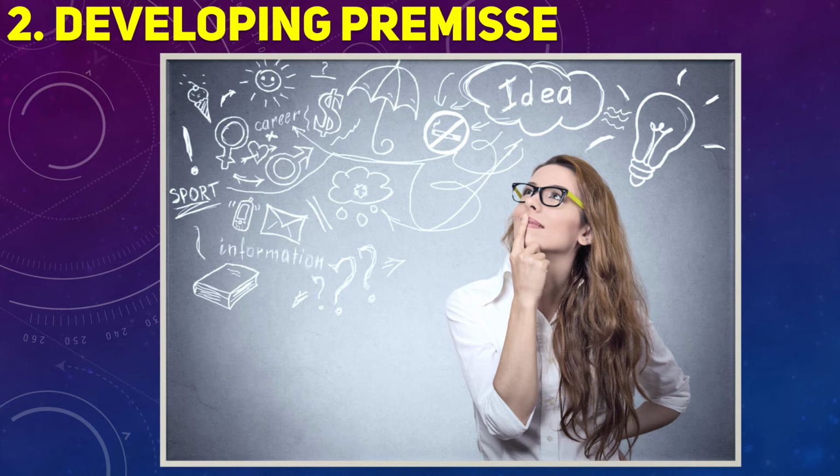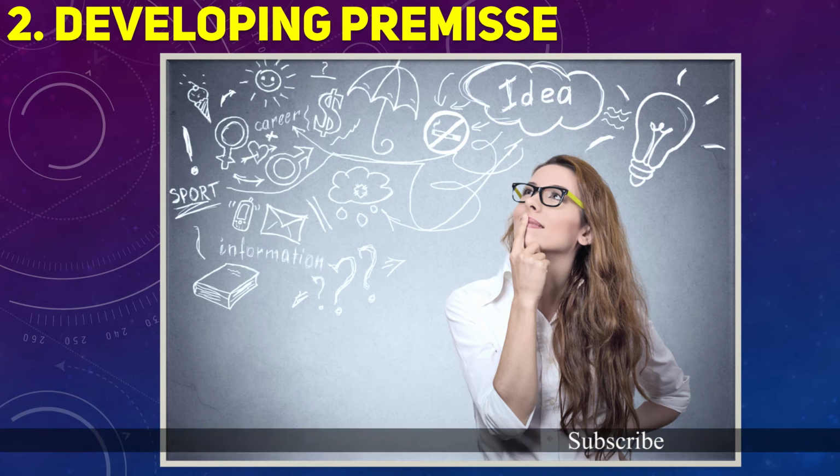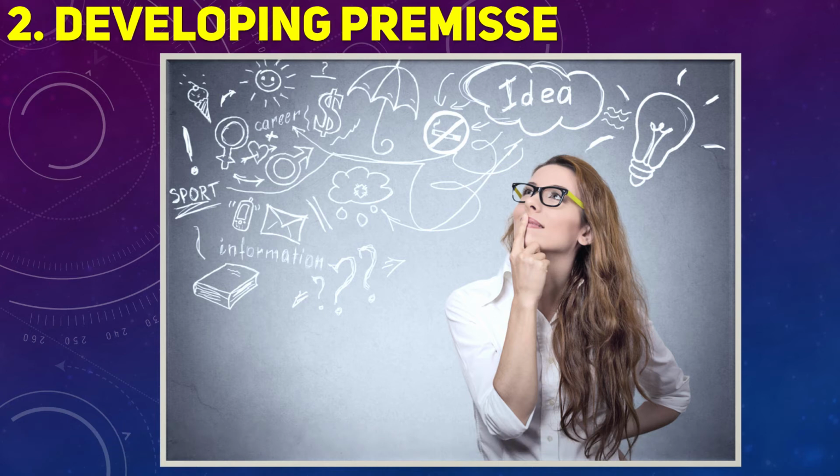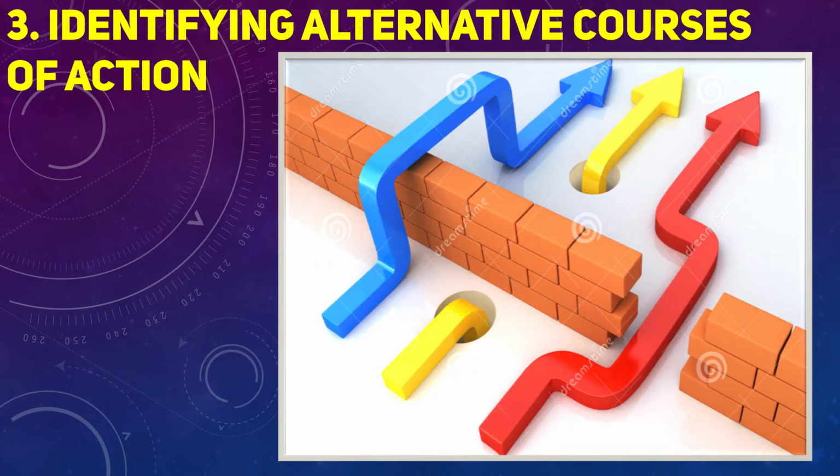Moving to the second step, developing premises. Premises means guesswork about what might happen in the future. That's why a manager has to make certain assumptions about the future. These assumptions are called premises. So the manager has to assume the basic materials of the plan. The base materials may be in the form of forecasting, existing plans or any past information about policies. For example, forecasts may be made for the demand for a particular product, policy change, interest rate, price of capital goods.